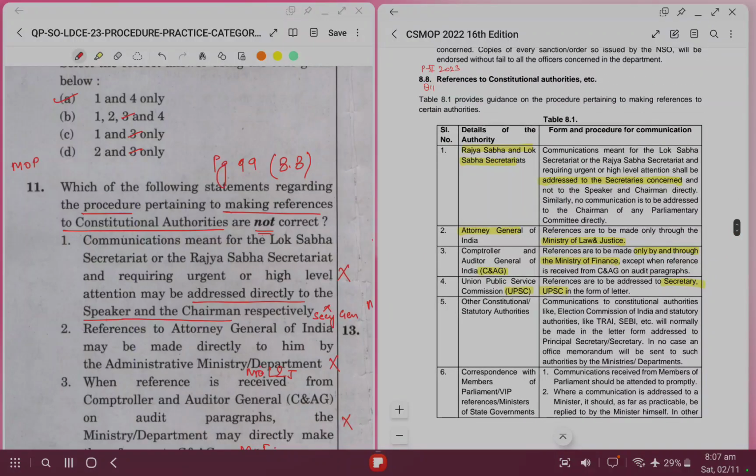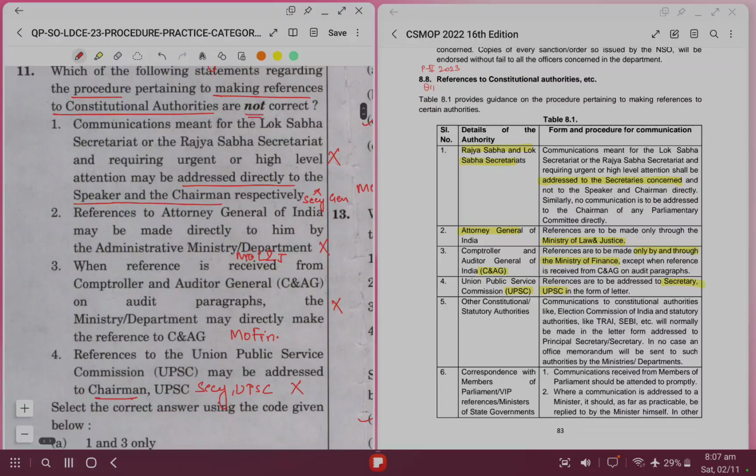So in this table 8.1 we can see the procedure for referencing to various constitutional authorities. In case of Rajya Sabha or Lok Sabha, it has to be directed to the concerned Secretary General. In option serial number 1 we can see that. So it cannot be directed directly to Speaker or Chairman.